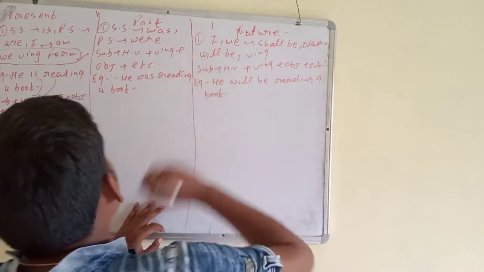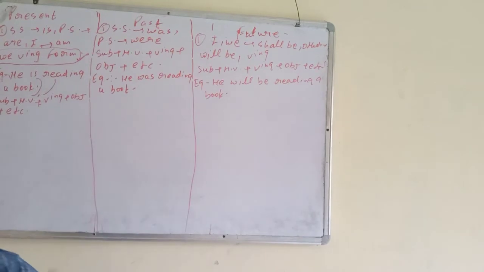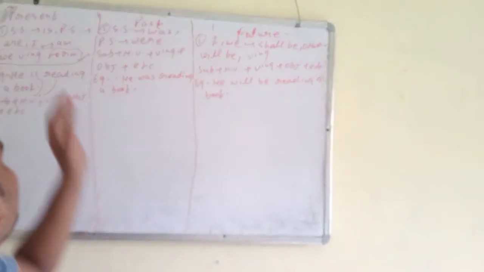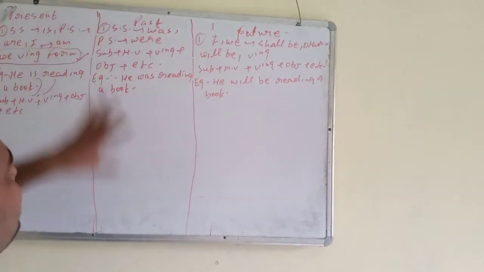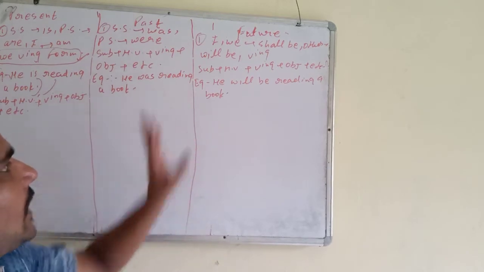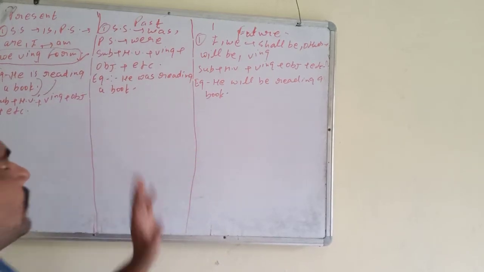So you all have understood all the continuous tense. What is the rule? You all have understood? In present continuous, is, am, are, ing form. In past continuous, was, were, ing form. In future continuous, will be and shall be and ing form. He is reading a book, he was reading a book, he will be reading a book. Okay?